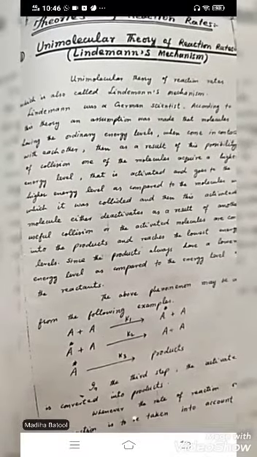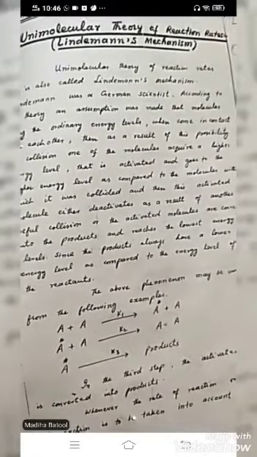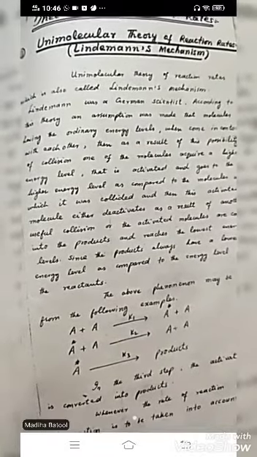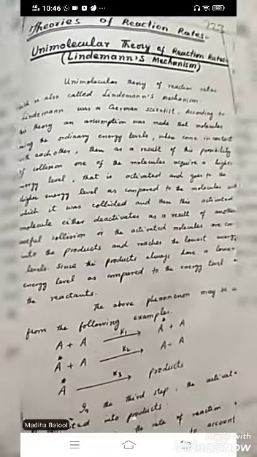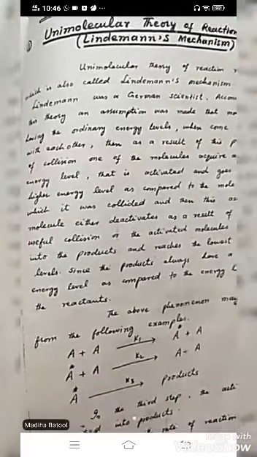What were its assumptions? That molecules which have ordinary energy levels, when they come in contact with each other, then as a result of the possibility of fluid, one of the molecules requires higher energy as compared to the other. Why?